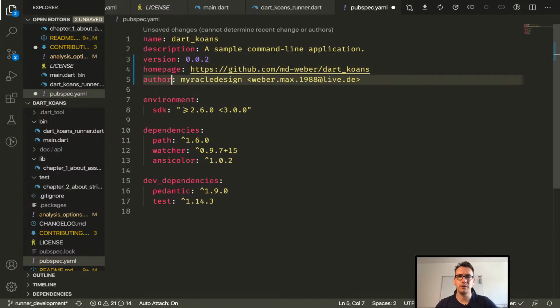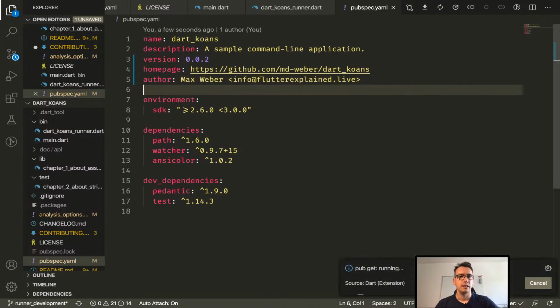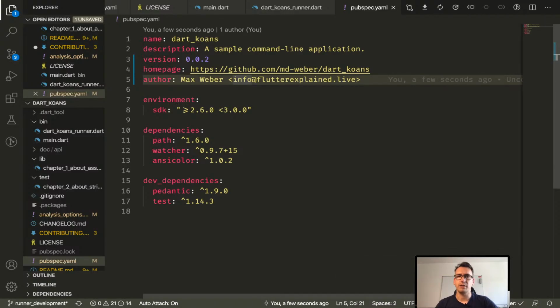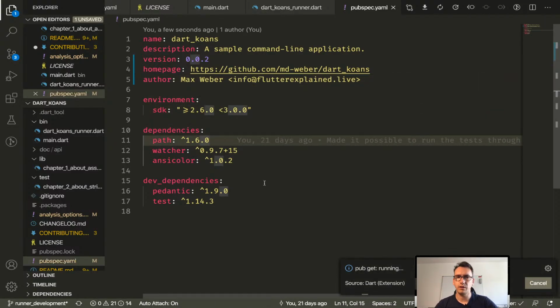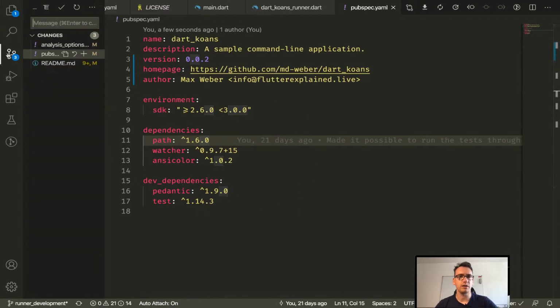The current author, I think I can tell that I am the author, so I will do it this way, or better with the real name. I made a search and replace for everything, so, or better, info at FlutterExplained.life, I think is the name. Or contact, I'm not sure about that. I have to take a look. That should do that. We are done with that.